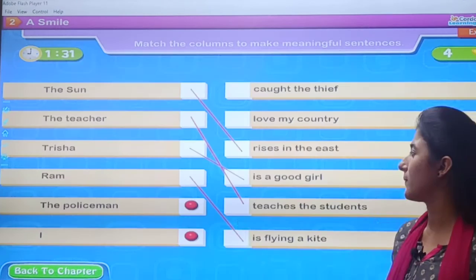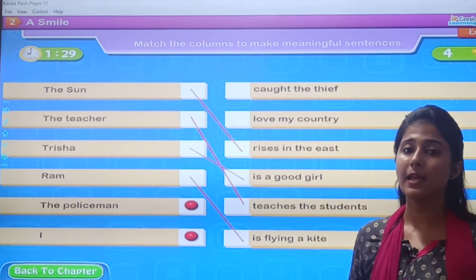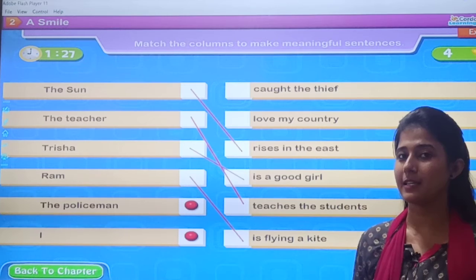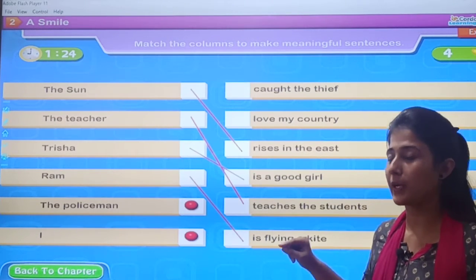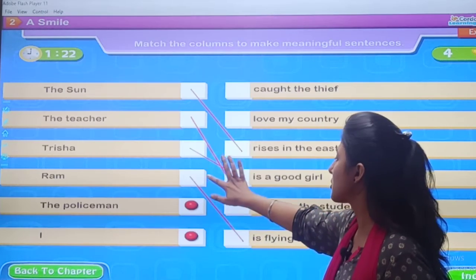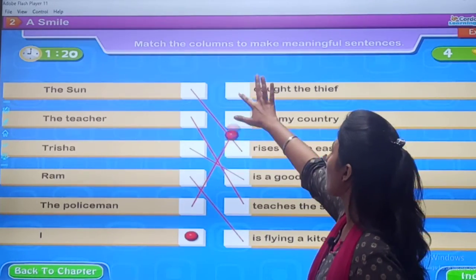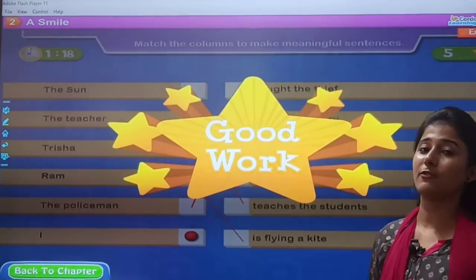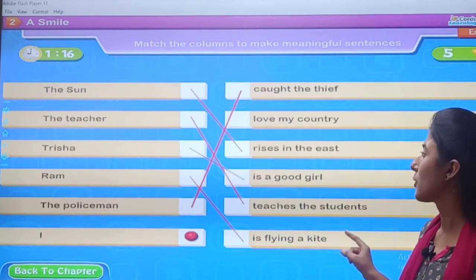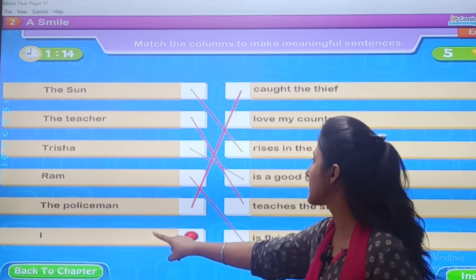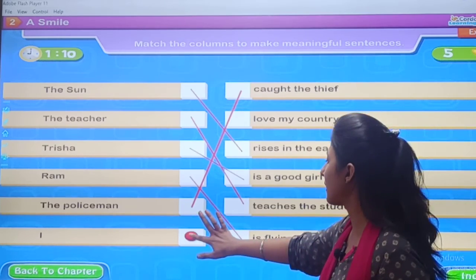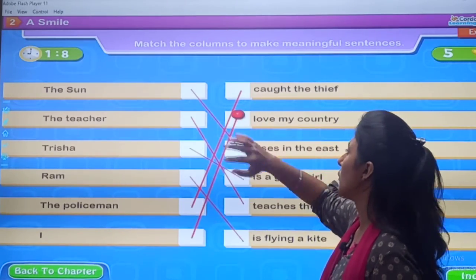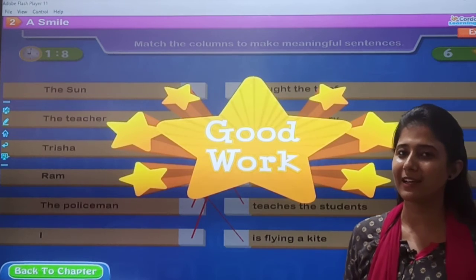Good work. The policeman. Policeman क्या करते हैं? He caught the thief, that means उन्होंने चोर को पकड़ा. So you will match the policeman caught the thief. Children, thief is chor. Okay, good work. Now last, I love my country. We all love our country, right? So I love my country.